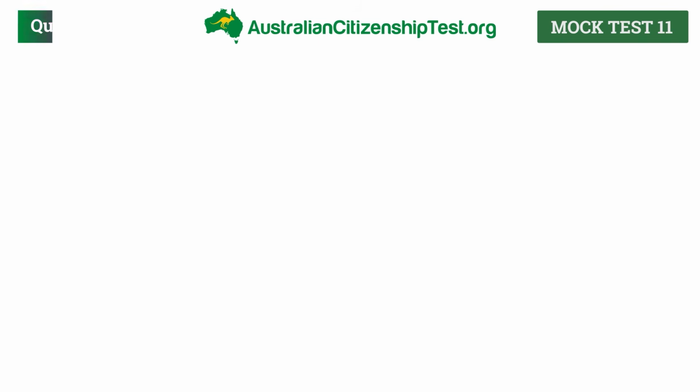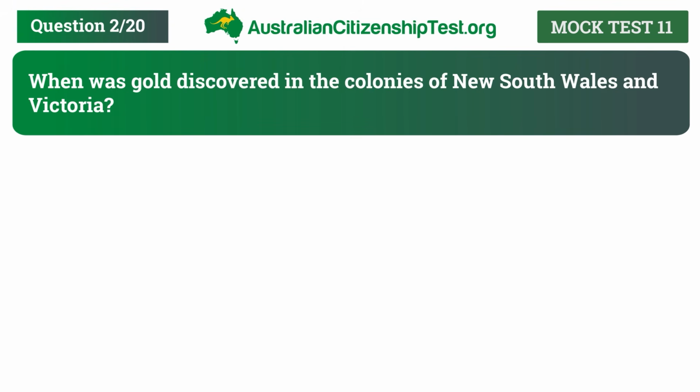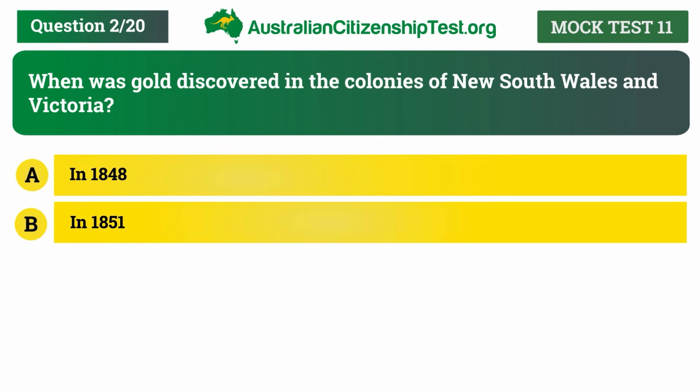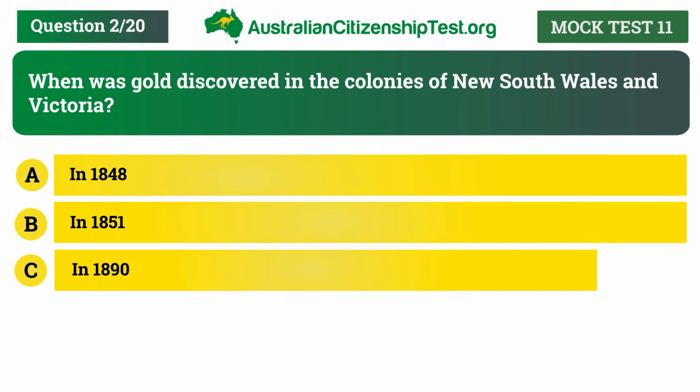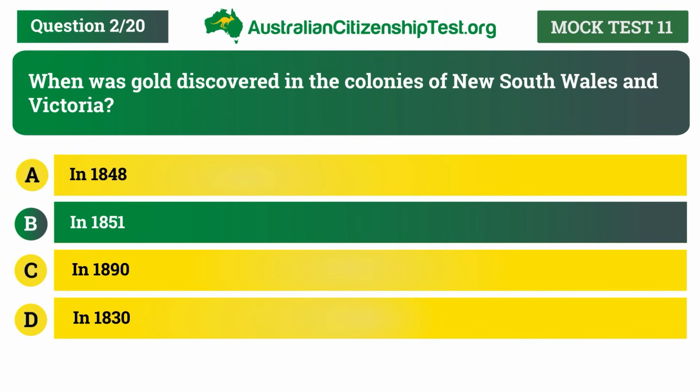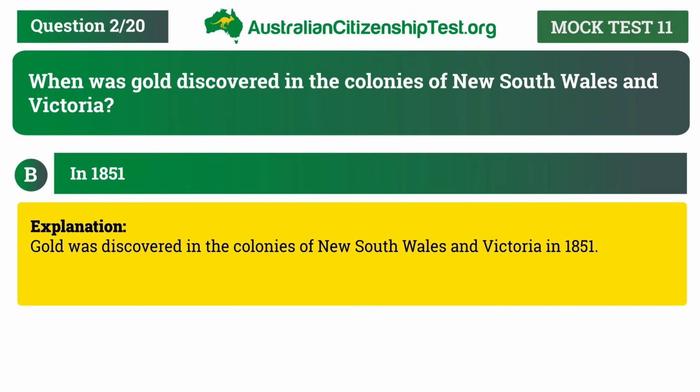of years. Question 2. When was gold discovered in the colonies of New South Wales and Victoria? A. In 1848. B. In 1851. C. In 1890. D. In 1830. The correct answer is B. In 1851. Explanation: gold was discovered in the colonies of New South Wales and Victoria in 1851.